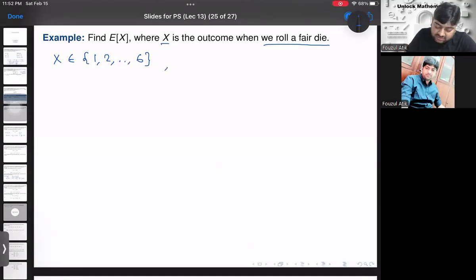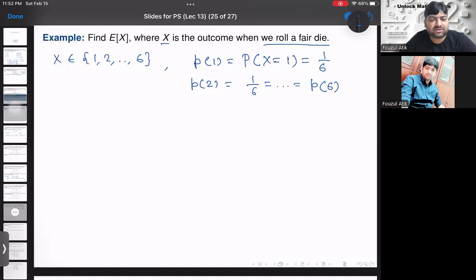Now let us also check the probability of getting this random variable. That means the probability that capital X is equal to 1. So what is the probability that in the rolling of a die the upper face is 1? Yes, we all know it is 1 by 6 because it's a fair die. In the same way, P of 2 is also 1 by 6, and in the same way P of 6 is also 1 by 6. All the values are 1 by 6.